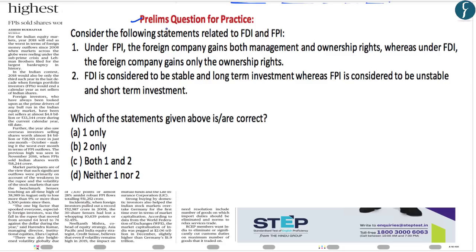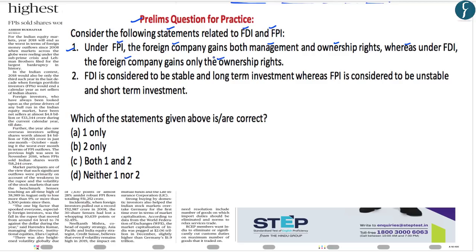The question here is, consider the following statements related to FDI and FPI. The first statement is, under FPI, the foreign company gains both management and ownership rights, whereas under FDI, the foreign company gains only the ownership rights.